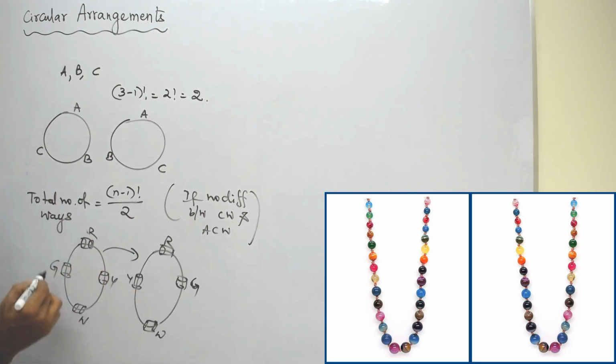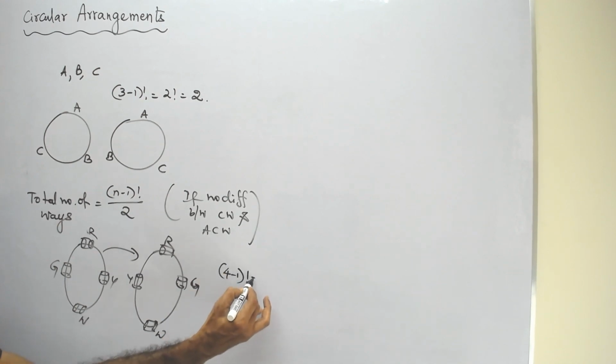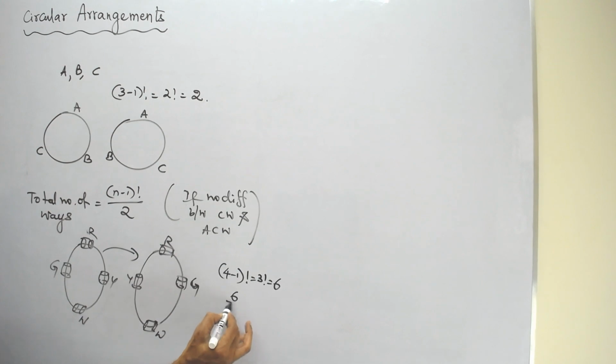So if there are 4 beads, they can be arranged in 4 minus 1 factorial, which is 3 factorial, equal to 6, and 6 divided by 2 is 3. So a total of 3 different necklaces can be formed with these 4 beads.